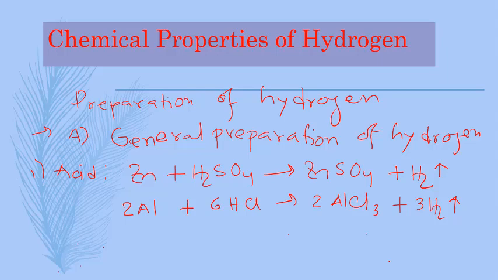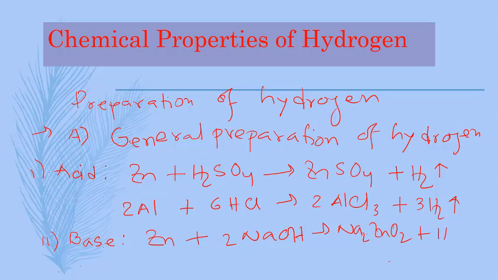Here we prepare hydrogen from acid. Number 2, from base. When zinc reacts with sodium hydroxide, it forms sodium zincate plus hydrogen gas.